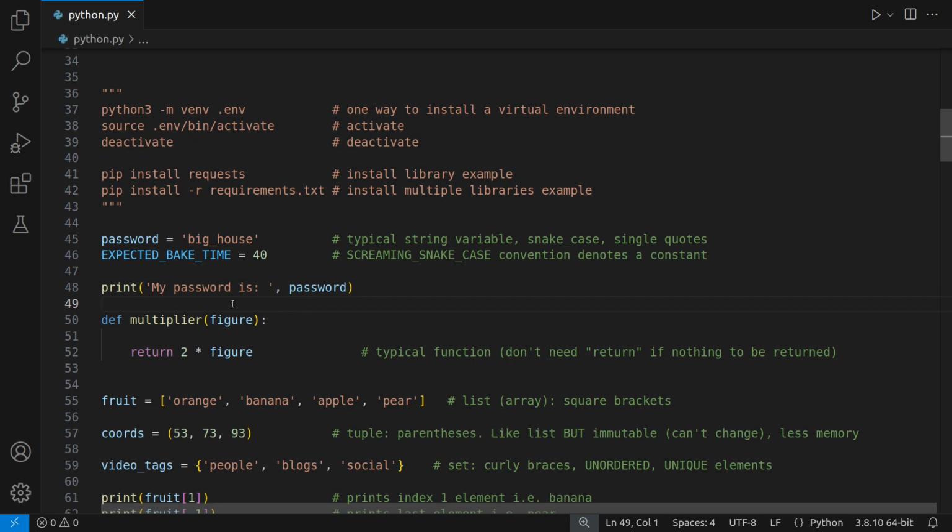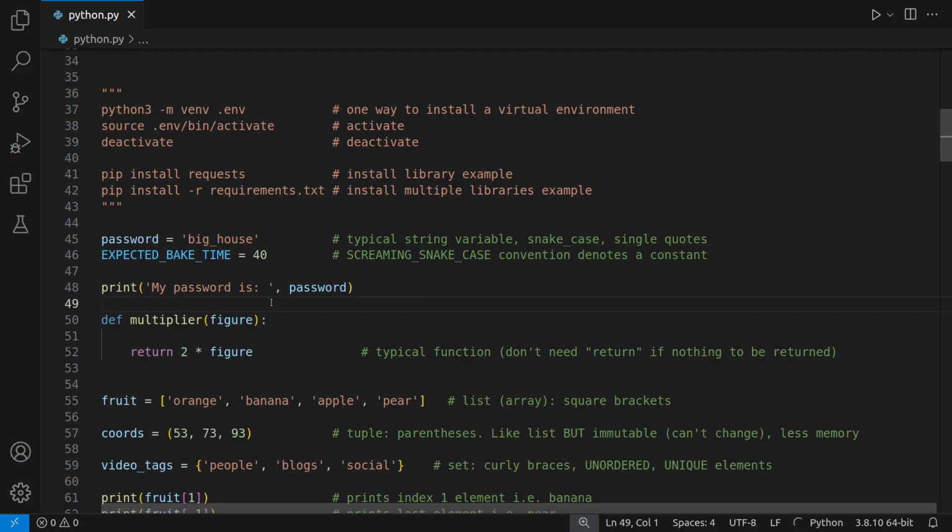This is how to print a variable. You can just say print the variable like that, or if you want to precede it with some custom string, then this is how you would do it. You would enclose it in quotes. Just another word to say that you can use single or double quotes in Python. It doesn't matter. However, there does appear to be a convention moving from single to double.